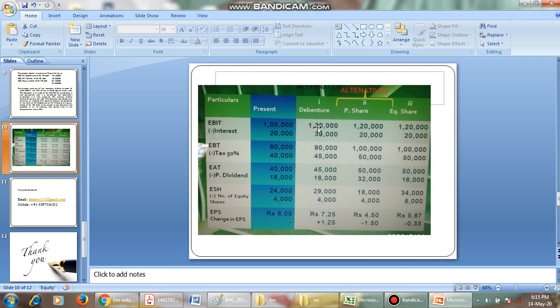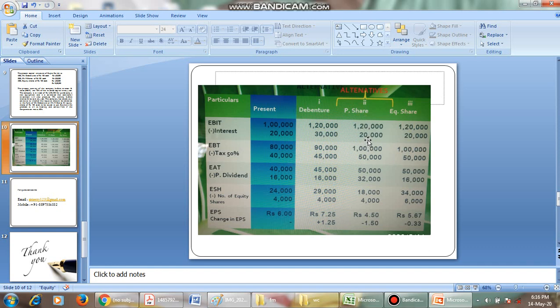Then coming to interest. Interest is 30,000, and we subtract it: 1 lakh 20,000 minus 30,000 gives us 90,000. Tax of 50%, that is 90,000 into 50 by 100, is 45,000. Then we have preference dividends of 16,000, so the earnings available to equity shareholders is 29,000, and divided by 4,000 gives us an EPS of 7.25.